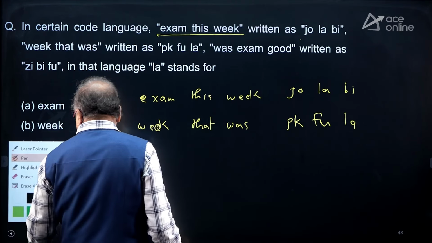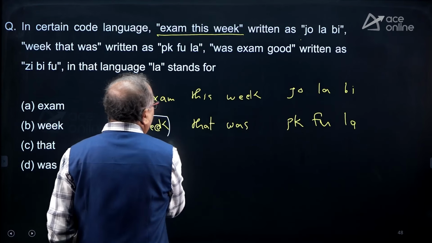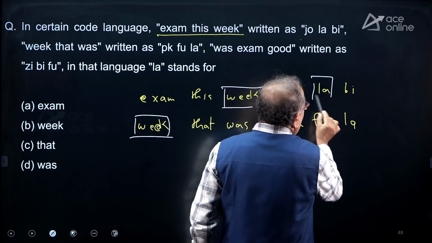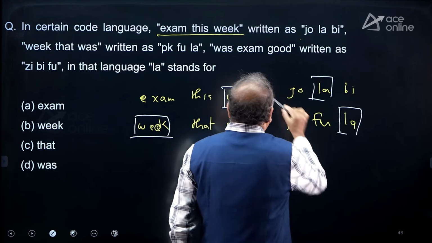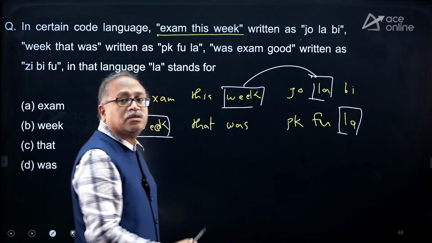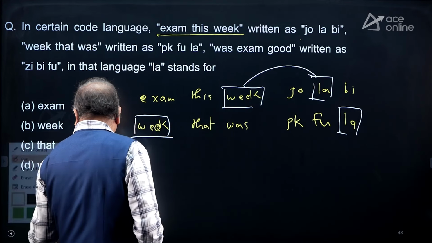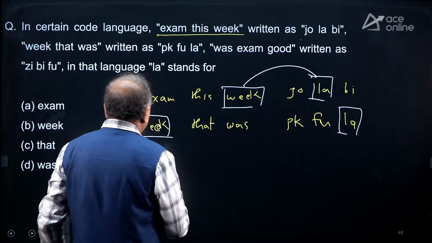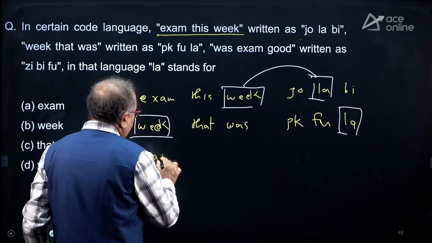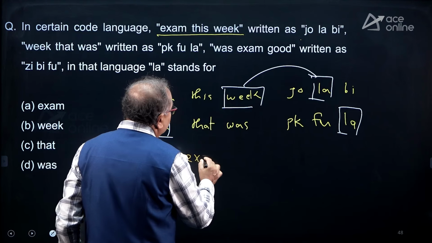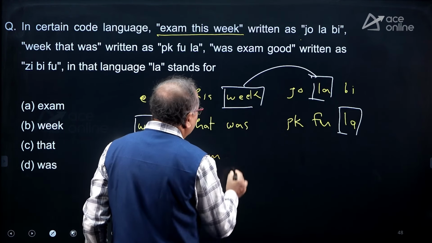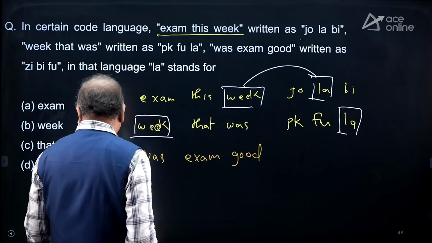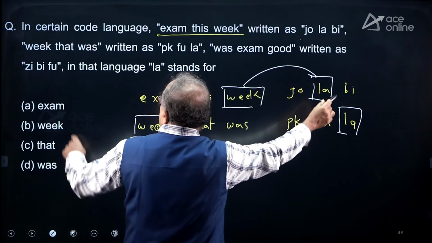Did you notice while writing, this week is there, this week is there. So, which one is common over here? The law is common over here. So, the week and law, this is what the code is. Okay, the next one, when I move forward, was exam good?